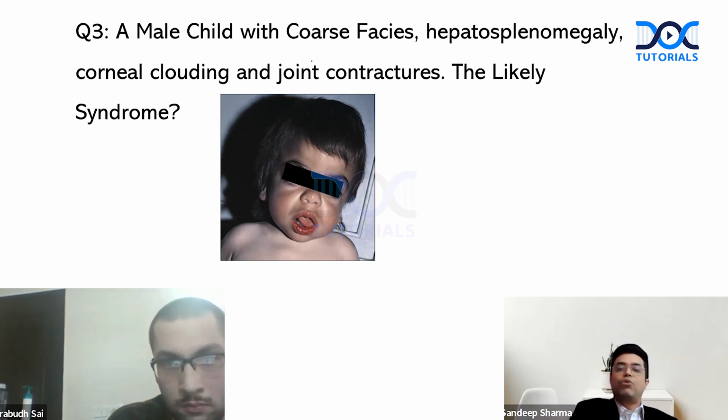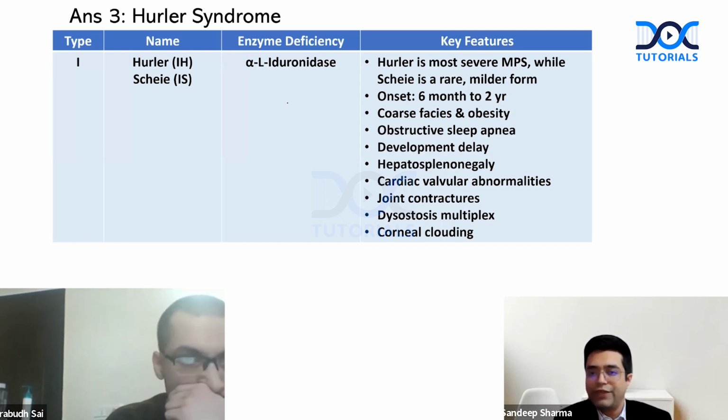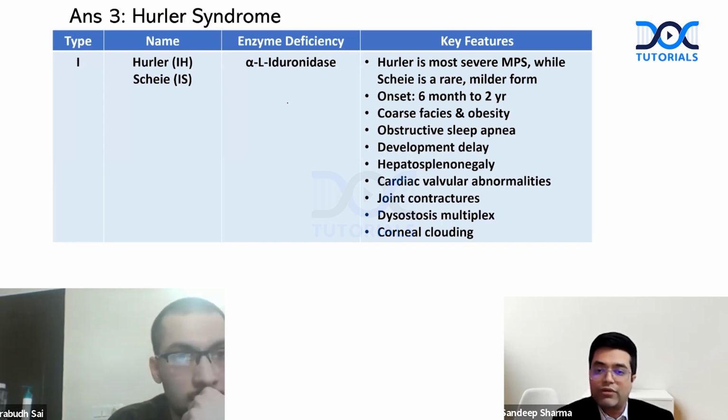So what are the key points about this that you need to know? Hurler syndrome, that type 1, is also called, there is a milder version of this also called Scheie syndrome. So we call it 1H and 1S. Enzyme deficiency, alpha-L-iduronidase. Hurler syndrome is the most severe form, and onset, as I said, 6 months to 2 years. These children have coarse face, obesity, sleep apnea, developmental delay, hepatosplenomegaly, joint contractures, dysostosis multiplex, and corneal clouding.